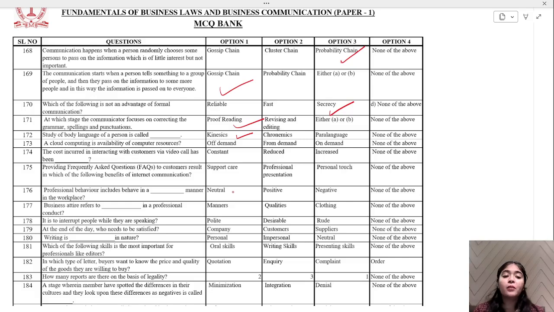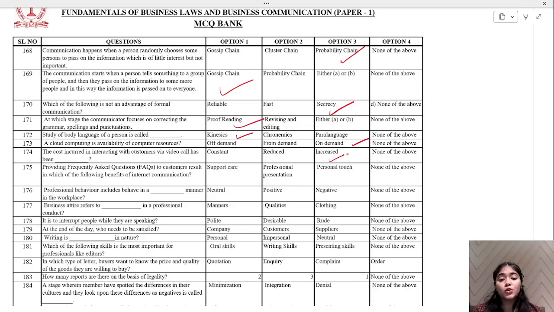Then a cloud computing is availability of computer resource off demand, from demand, on demand, none of the above. On demand. Cloud computing, whenever you require, on demand. Cost incurred in interacting with customers via video call has been dash constant, reduced, increased. Tell me, is has increased because now everyone is using those ways.